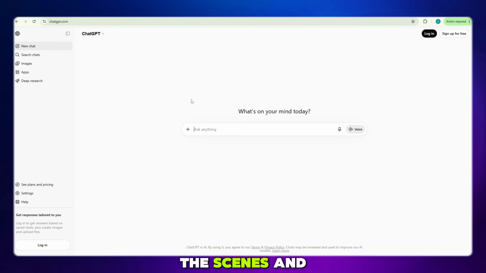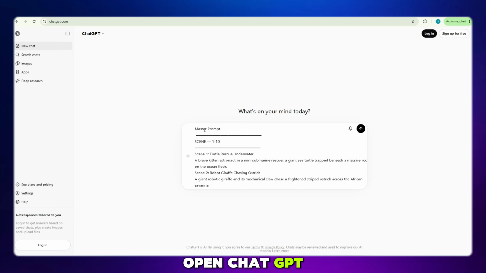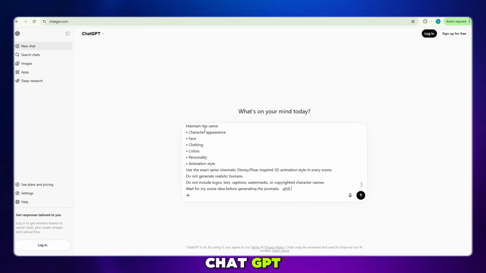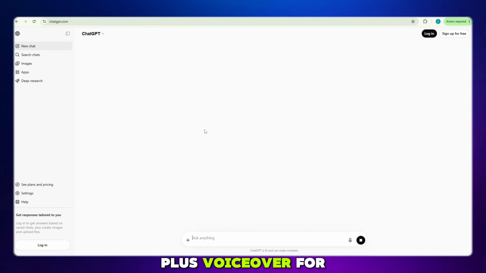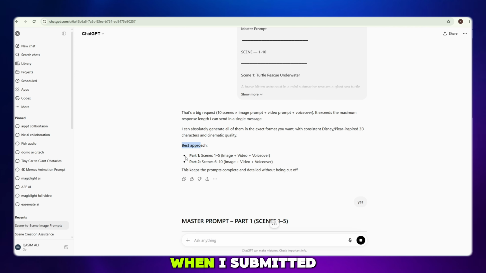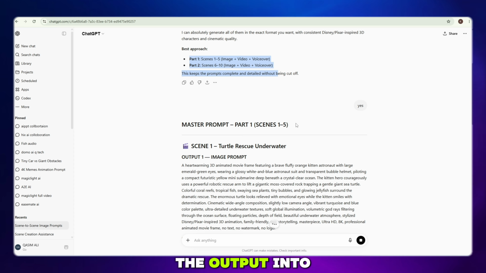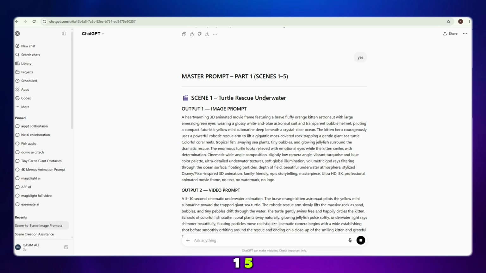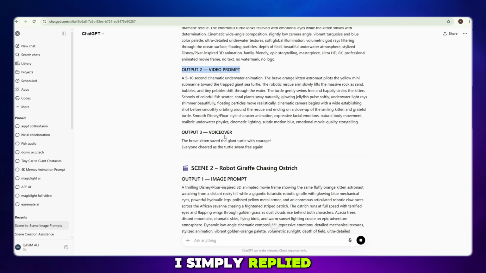Next, copy all the scenes and open ChatGPT. Paste everything into ChatGPT, and before sending the prompt, add the instruction: give me image plus video plus voiceover for all 10 scenes. When I submitted the prompt, ChatGPT automatically divided the output into two parts. Part 1, scenes 1-5, Part 2, scenes 6-10. I simply replied with yes to generate Part 1.